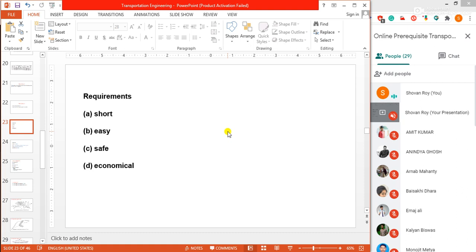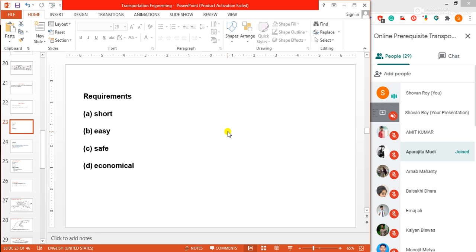If I spend lots of money on my top layer and middle layer, but do not give much thought to my subgrade, then my road is not stable. So I should take some decision about where my road will be constructed.